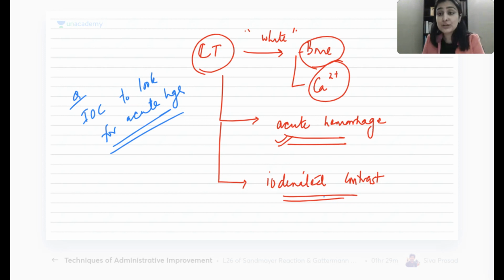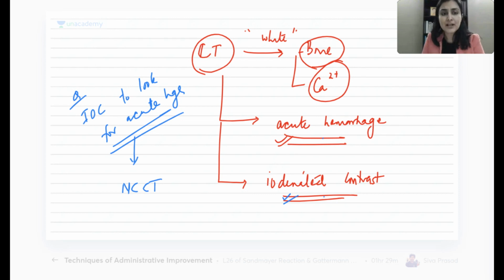Now, if I do give contrast, what will happen? The contrast will also look white, and the hemorrhage will also look white. We will only get confused. Do we want to confuse ourselves? No, right? Why unnecessarily confuse? This is already white, this is anyway standing out, so there is no need for contrast. Correct. So remember, the investigation of choice for acute hemorrhage is non-contrast CT.